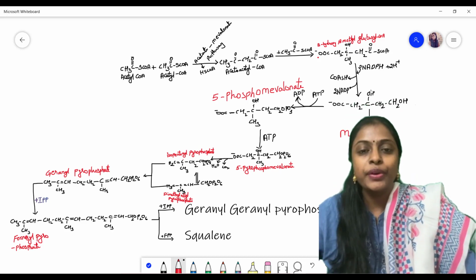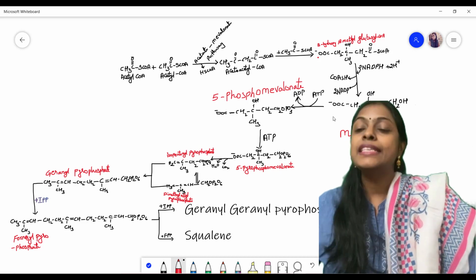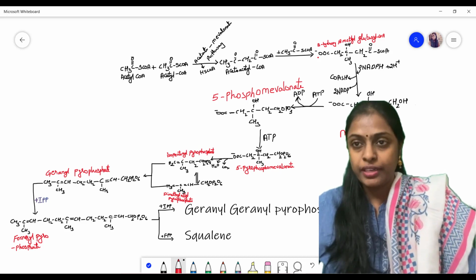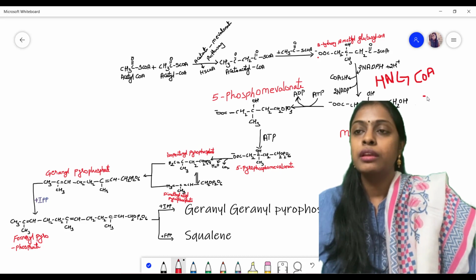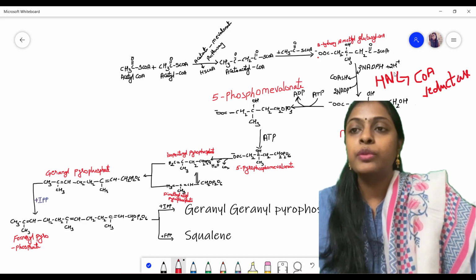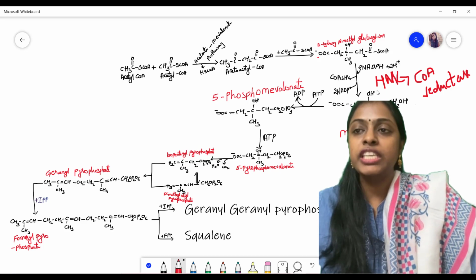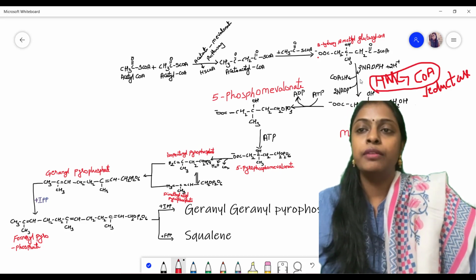This will undergo reduction and it is converted into mevalonate. It will undergo HMG-CoA reductase here.